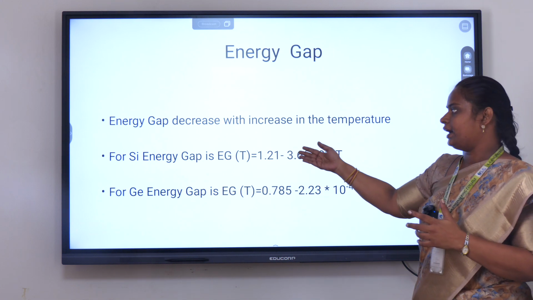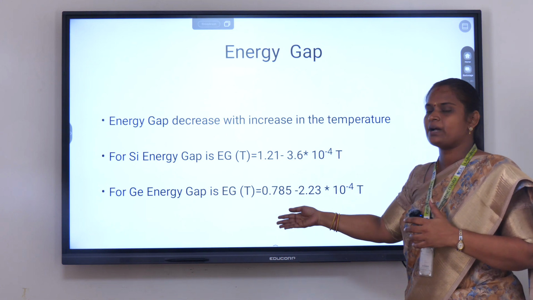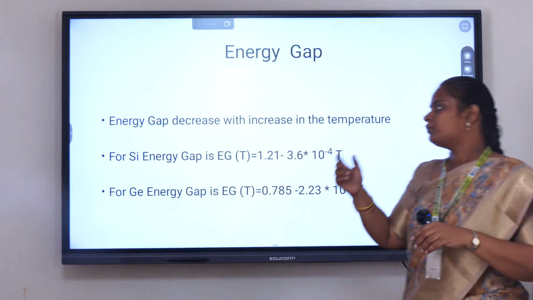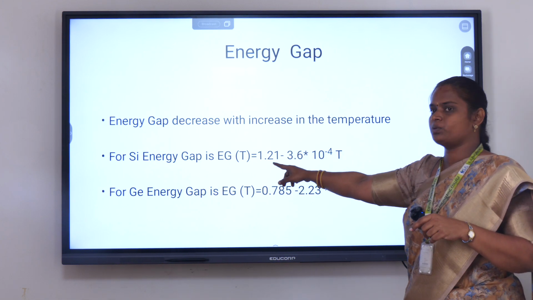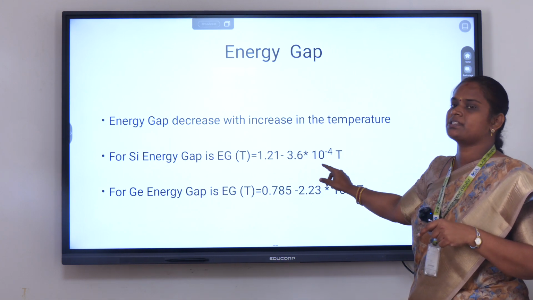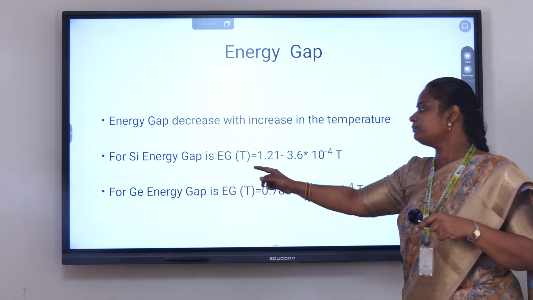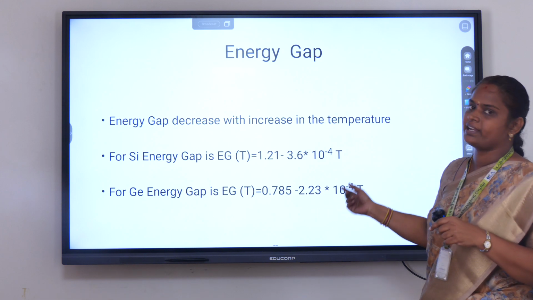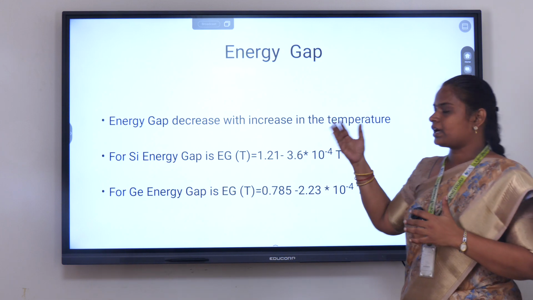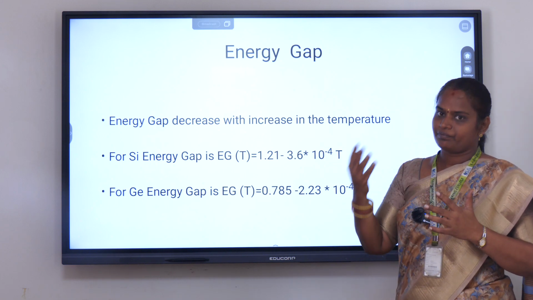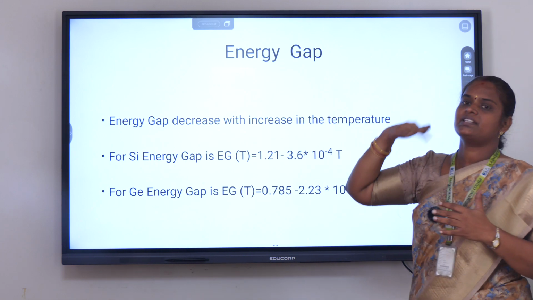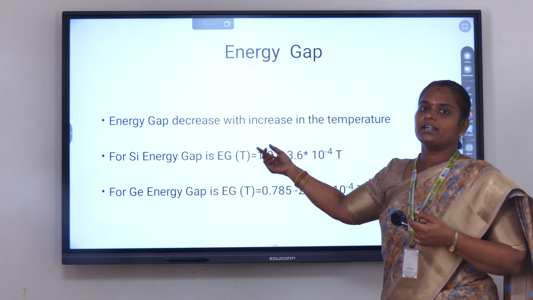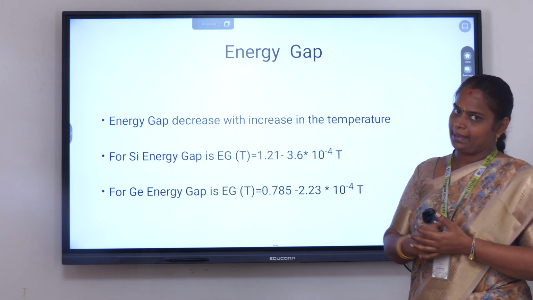This one shows the energy gap for silicon and the energy gap for germanium. I already told you a semiconductor can be made up of silicon and germanium. For silicon, the energy gap with respect to temperature is 1.21 minus 3.6 into 10 to the power of minus 4 into T. For germanium, the energy gap is equal to 0.785 minus 2.23 into 10 to the power of minus 4 into T. According to the temperature, the gap also varies. As the temperature increases, the gap decreases. So these are the equations for silicon and germanium to find out the energy gap.